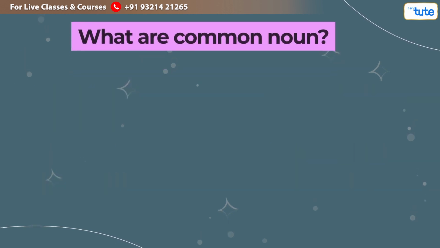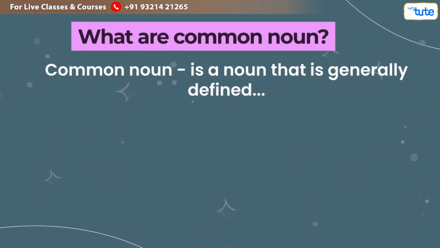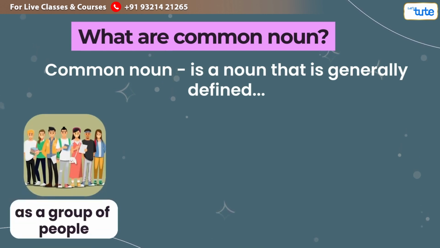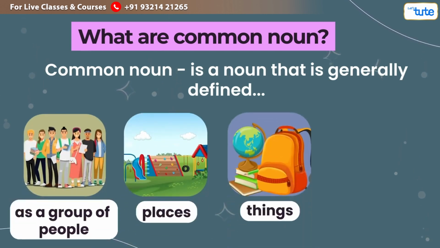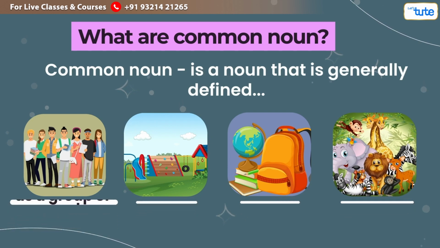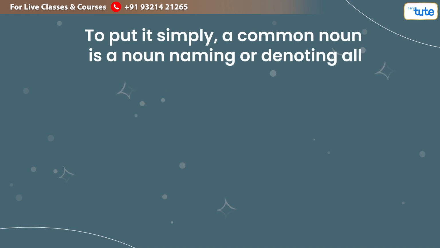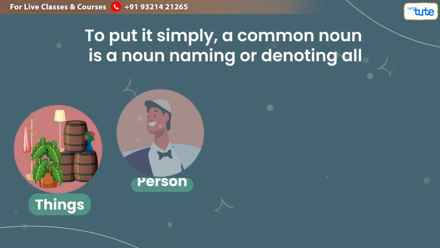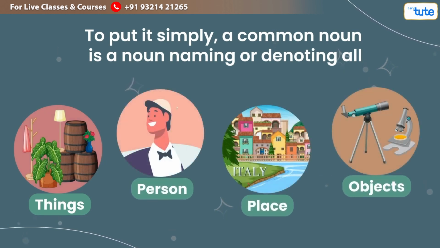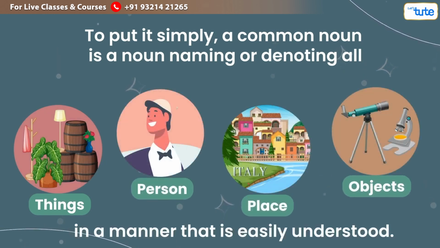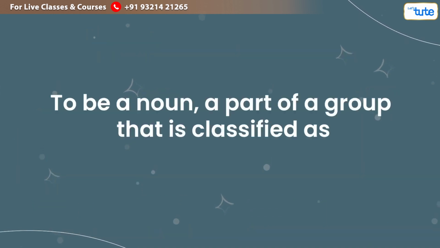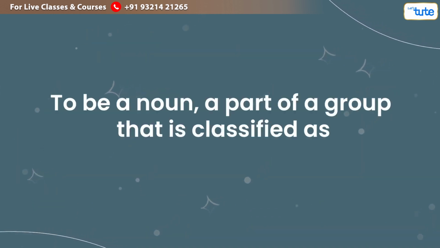What are common nouns? Well, a common noun is a noun that is generally defined as a group of people, places, things, animals, etc. Additionally, a common noun is not capitalized unless it is at the start of the sentence. To put it simply, a common noun is a noun naming or denoting all things, persons, places or objects, etc. in a manner that is easily understood.